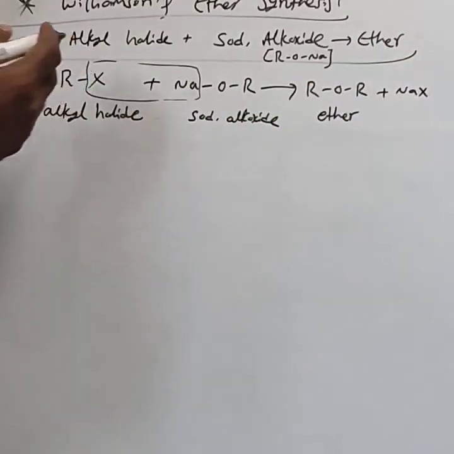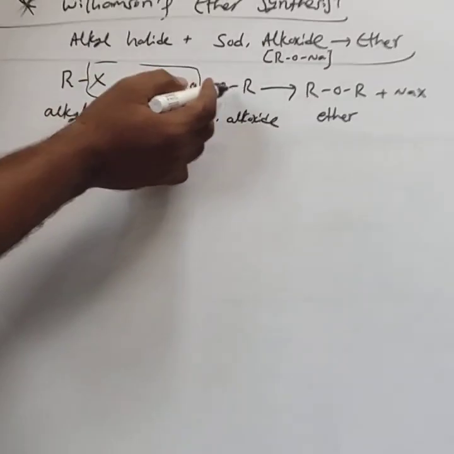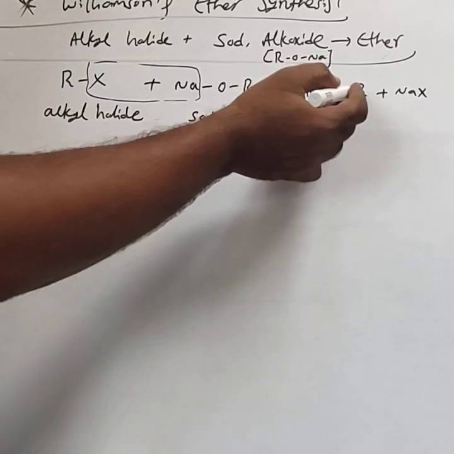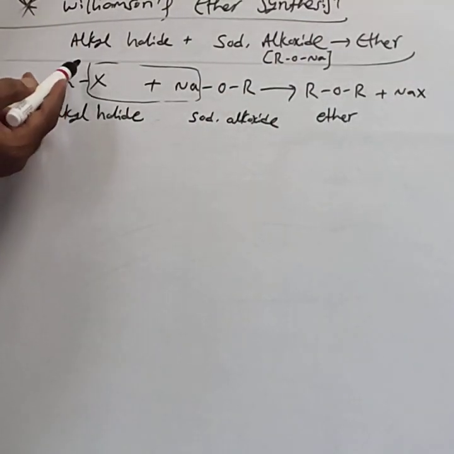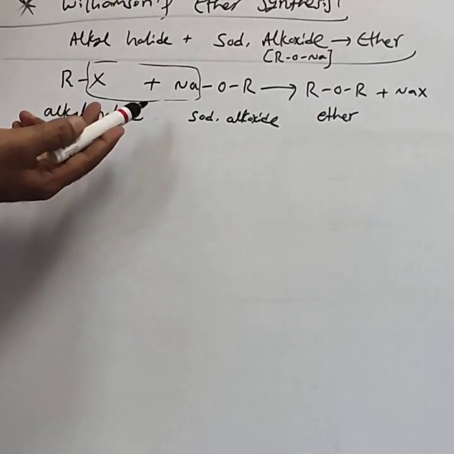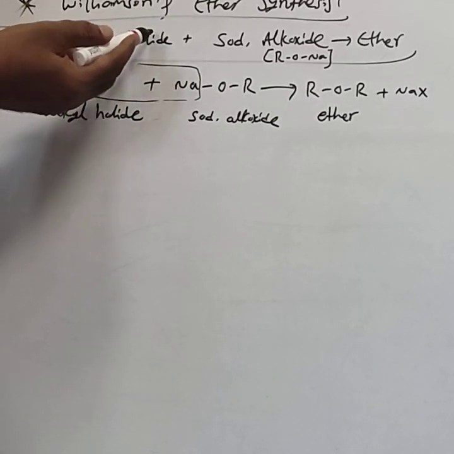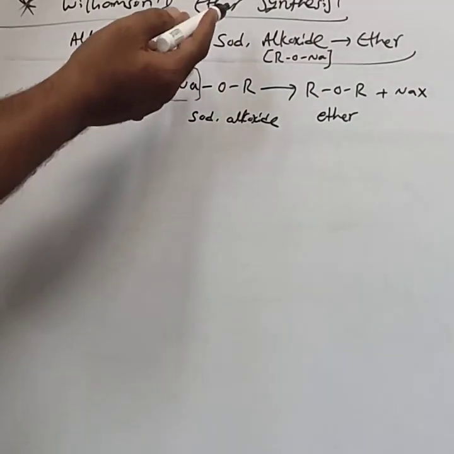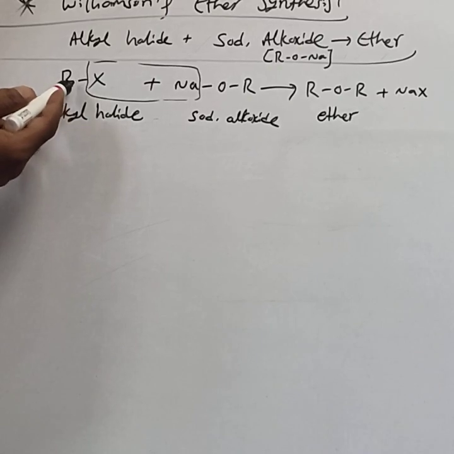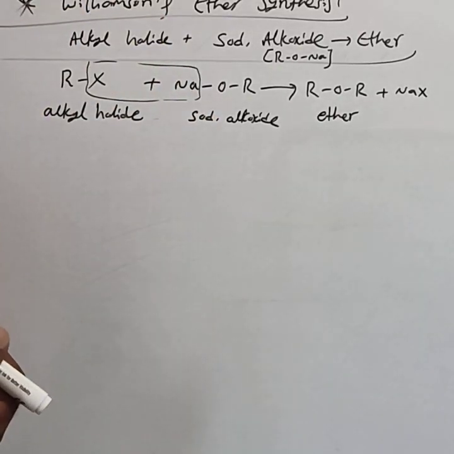They can ask, write the general equation of Williamson's ether synthesis. Then you write RX plus RONa forms ROR plus NaX. Explain Williamson's ether synthesis means you can just write the self-explanatory reaction. Then also you get full marks. Otherwise, explain: alkyl halide treated with sodium alkoxide, ether is formed. That carries 1 mark. Then writing the reaction for the exam carries 1 mark. You can give an example.